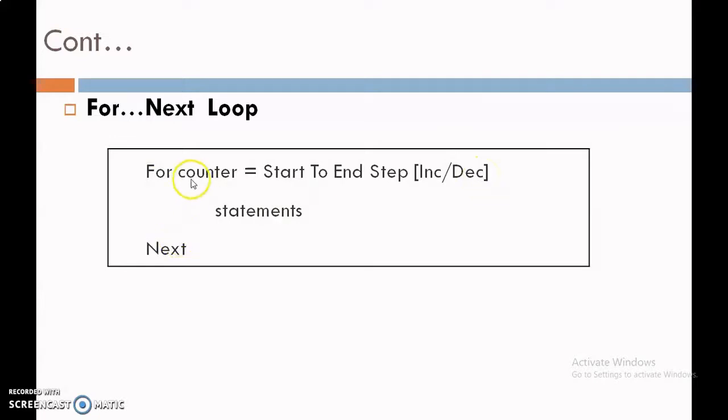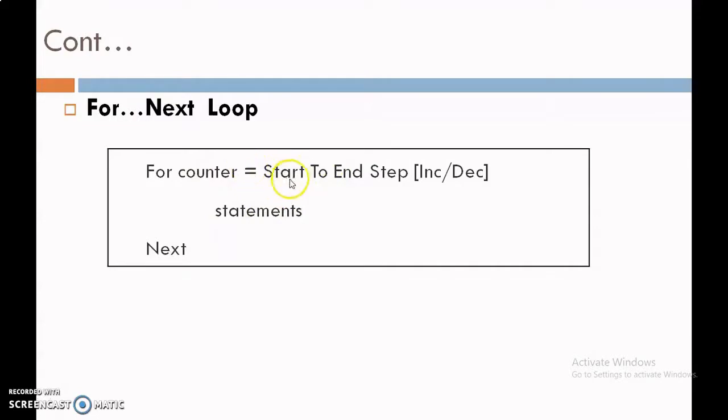So in this case, the first time the counter variable starts from the starting value, then executes the statement, and then again the increment step is performed, increment by 1 or 2, which is written after the Step. Then after, check the condition. If the condition is true, then the statement is executed.